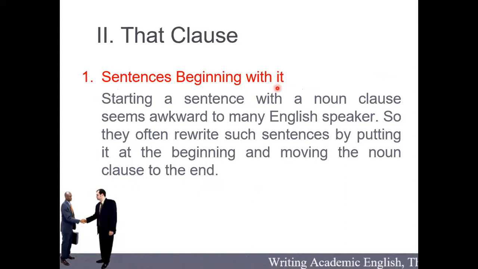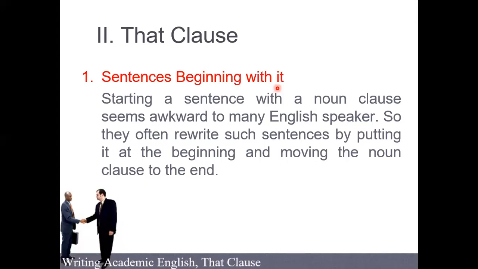Okay, go on. And another one: sometimes a noun clause also starts with the word it as well. You see the structure, right? Like something you learned last time about passive verbs. We have it plus passive verb plus that clause. Can you remember that, everybody? It plus passive verb plus that clause. Have you learned that, everyone?